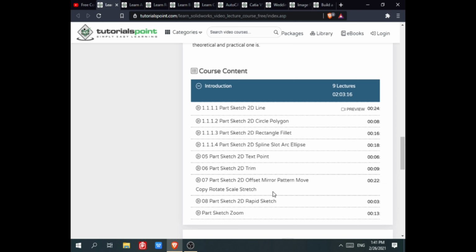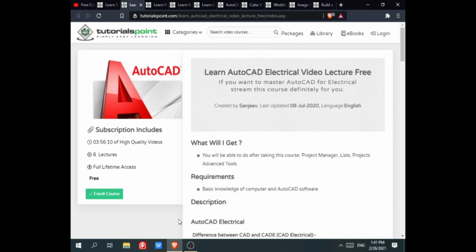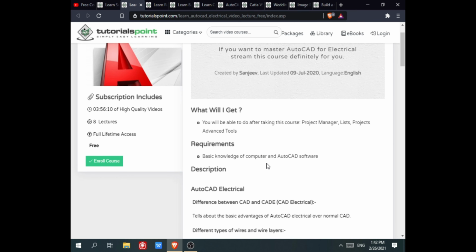skeleton, sketch, zoom. The second course is Learn AutoCAD Electrical Video Lecture for free. This course is for 4 hours. In this course, you will get 8 lectures and you will also get full lifetime access. After taking this course, you will be able to work with Project Manager, List, Project and Advanced Tools. The requirements of this course are basic knowledge of computer and AutoCAD software.